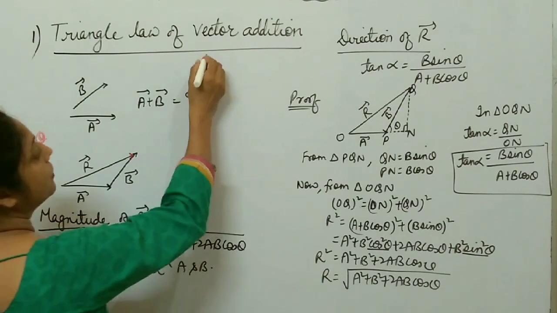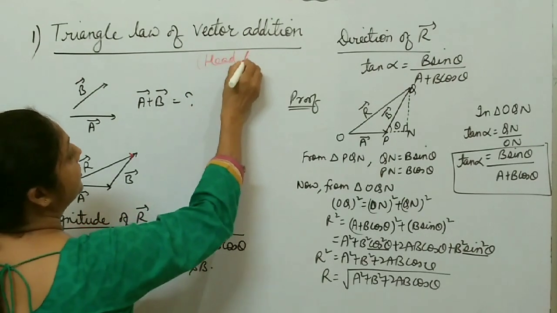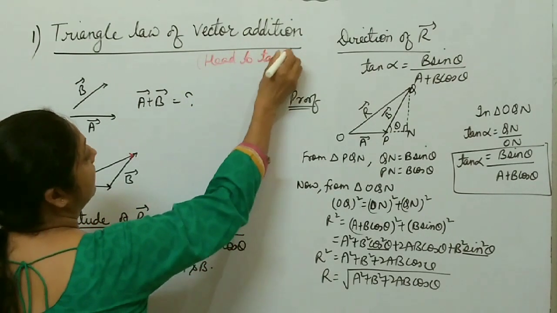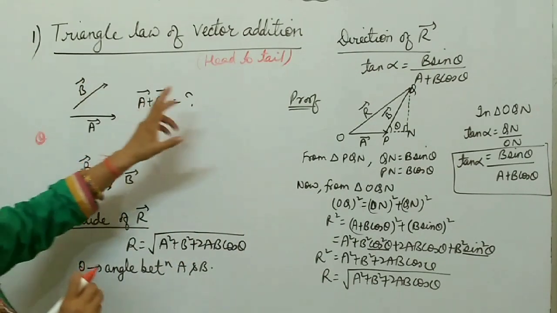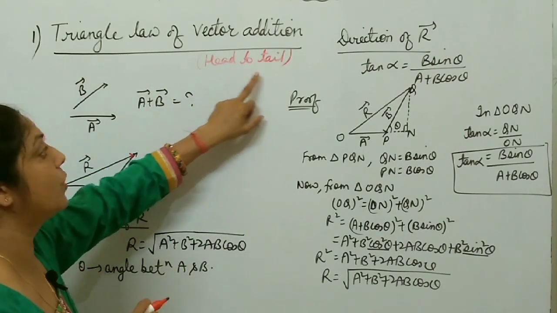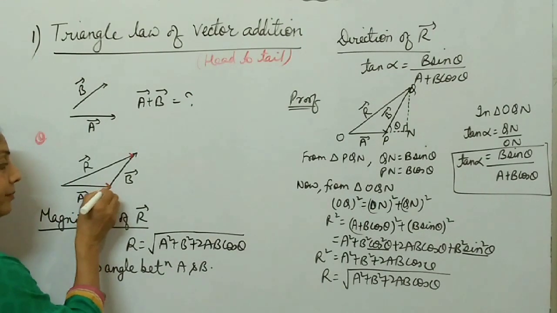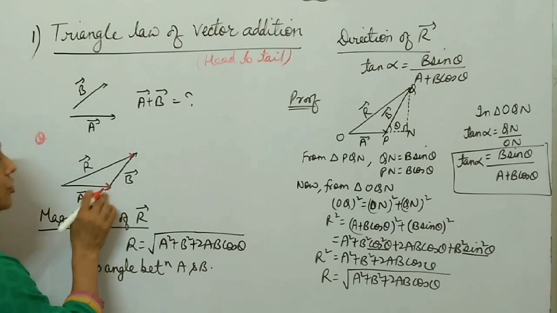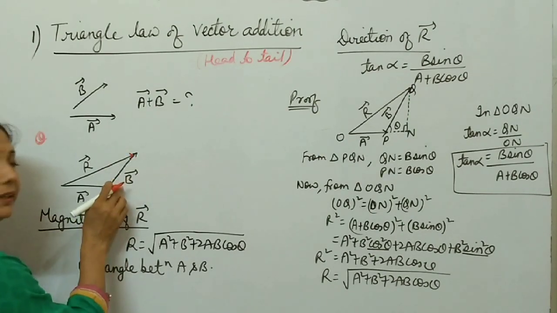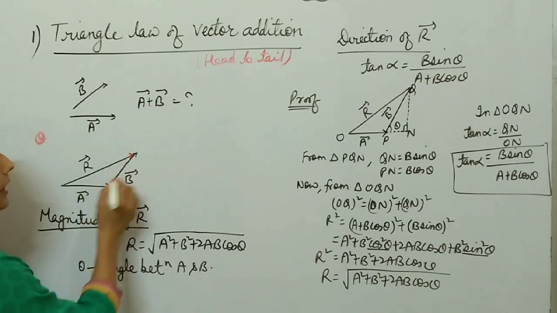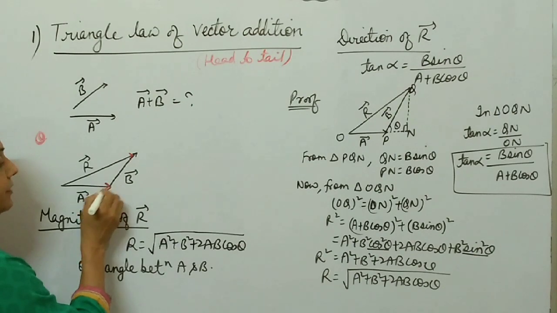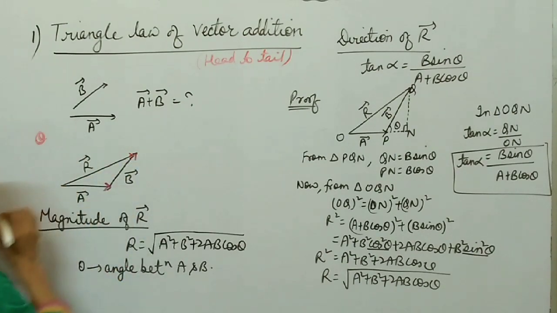This method is also called the head to tail method. Why? In this triangle law, the head of one vector is joined to the tail of another vector. Here this is the head of vector A, and this is joined to the tail of another vector B. This one is the tail. Taken in the same order: this one is vector A, then in the same order vector B.